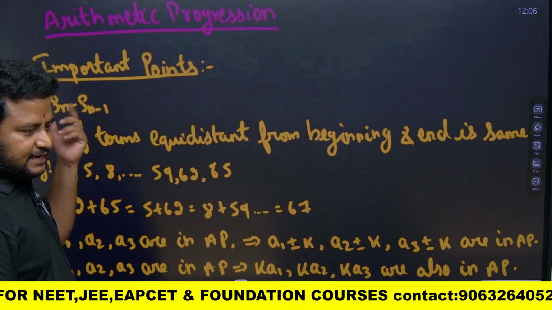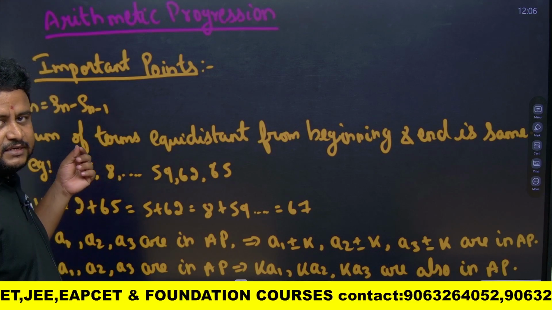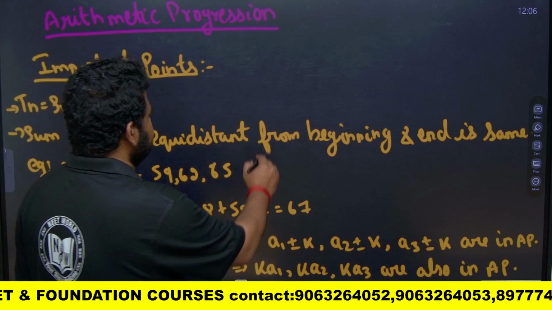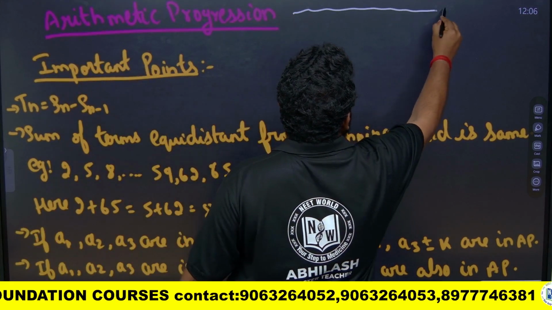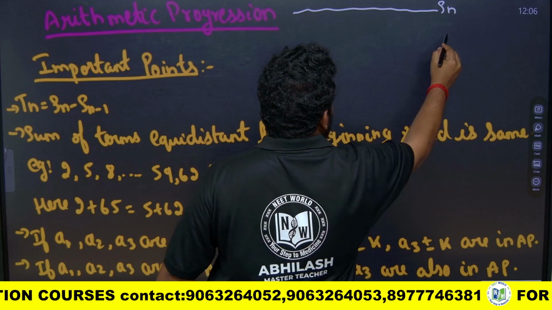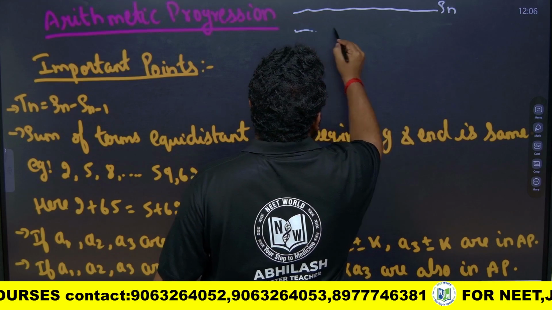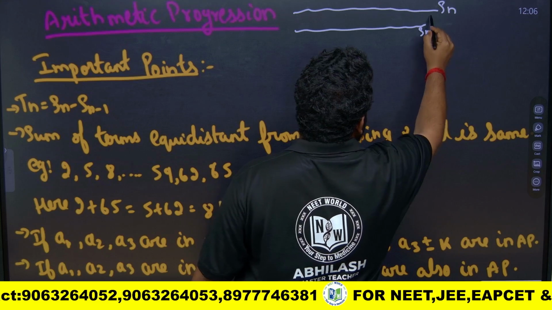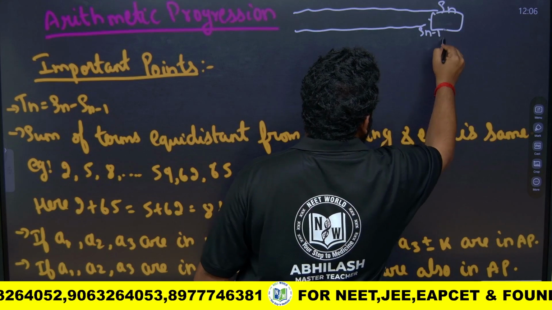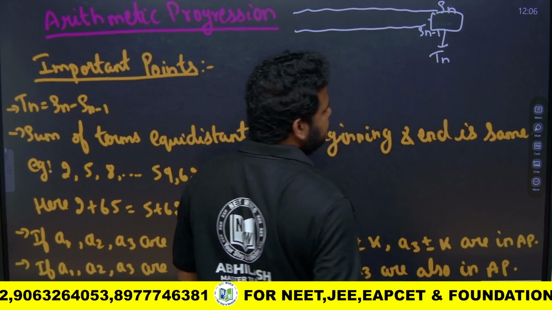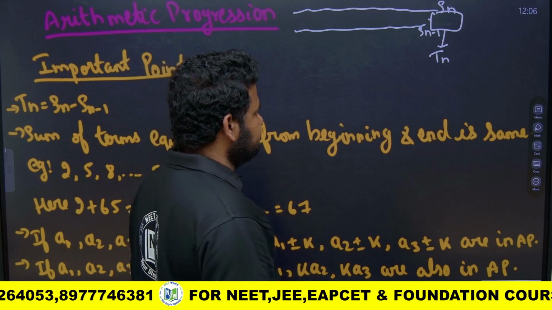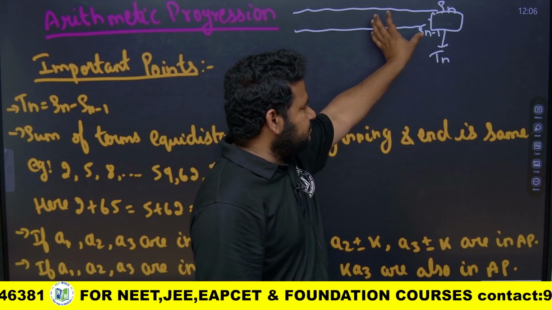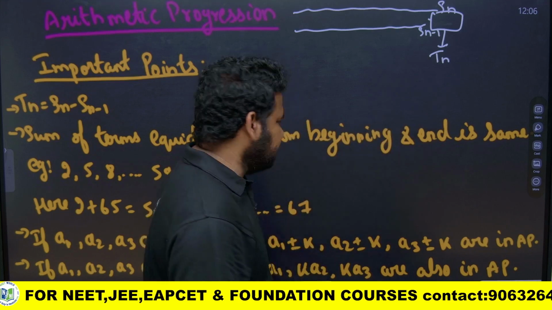So, the nth term is equal to the difference between Sn, the sum of the terms, minus the sum of the previous terms. Suppose this is Sn, and here I have Sn minus 1. The gap, the difference, is nothing but Tn, that is the last term. So, the sum up to n terms minus Sn minus 1 will give you the last term, that is the meaning of this.